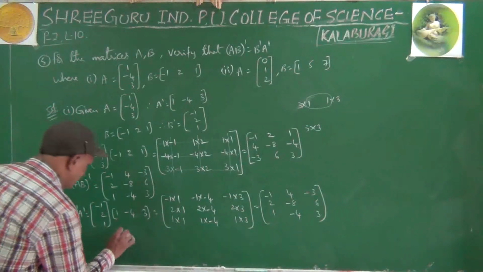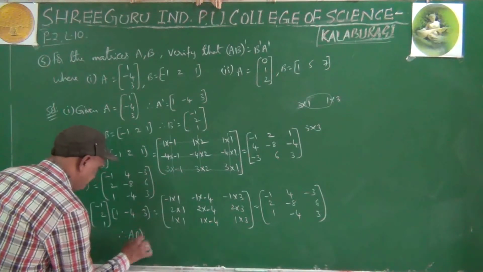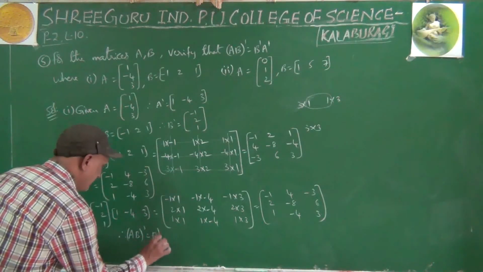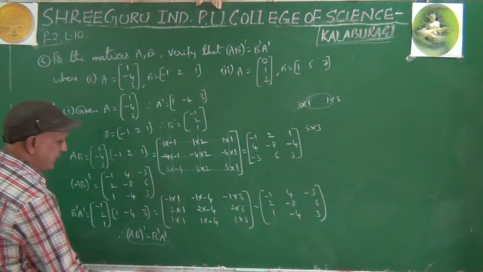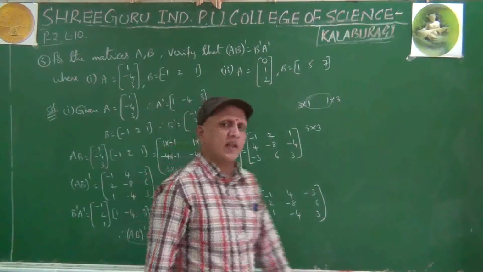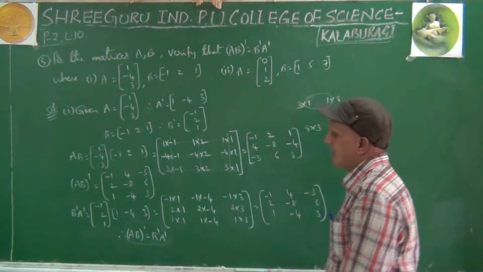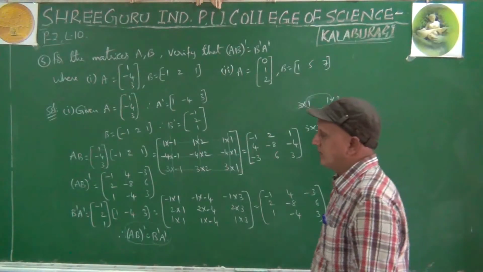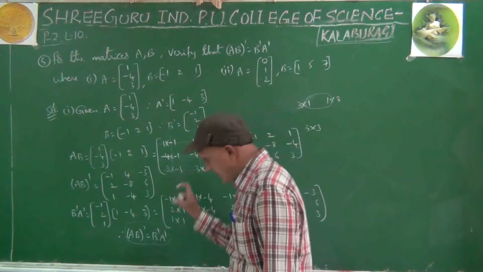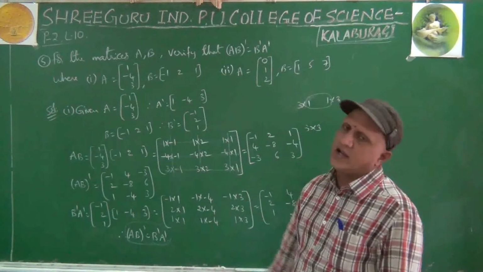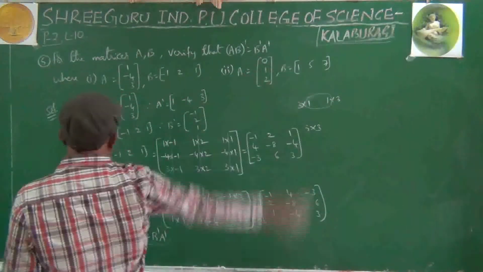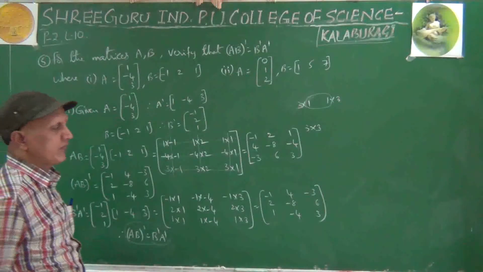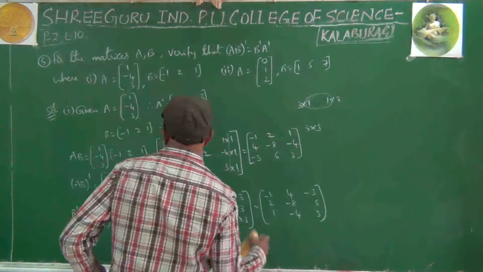Therefore, AB whole dash equals B dash A dash. Remember this is the formula, a property, remember that one. AB whole dash equals B dash into A dash, right. Second sub question you have to solve, same like this, same you have to try.